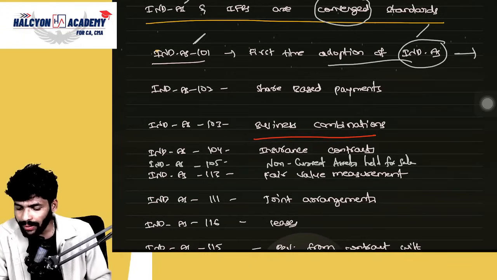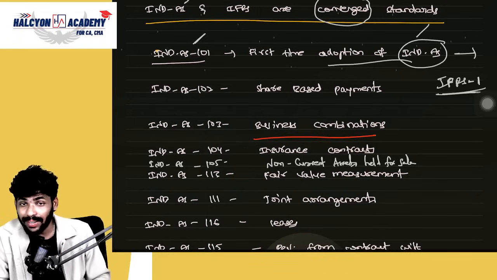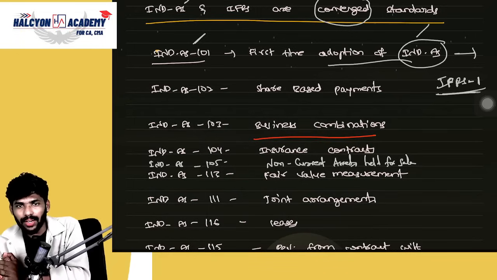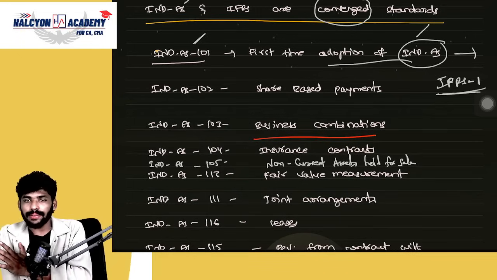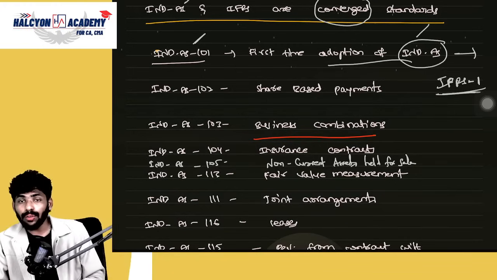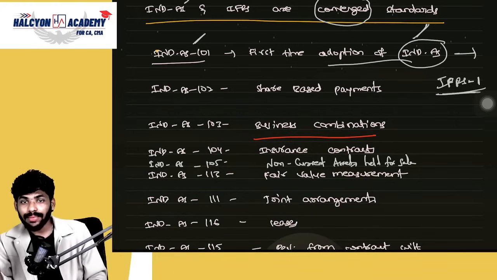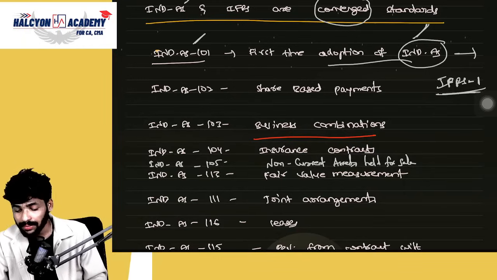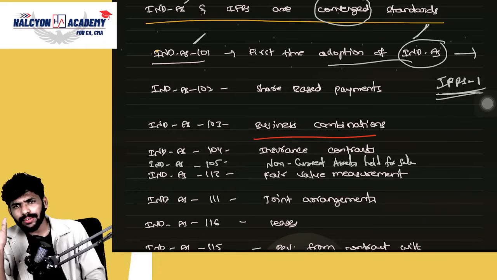Coming to IFRS, the numbering is IFRS 1. IFRS 1 equal to Ind AS 101. Same, first time adoption of Ind AS here, IFRS there. Clear? International Accounting Standards. Are you able to understand?